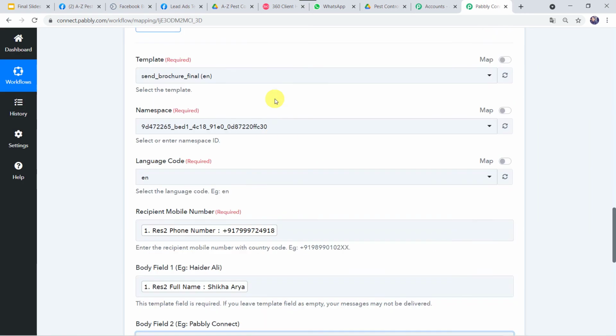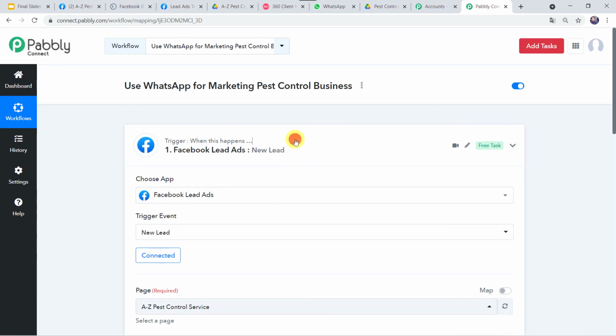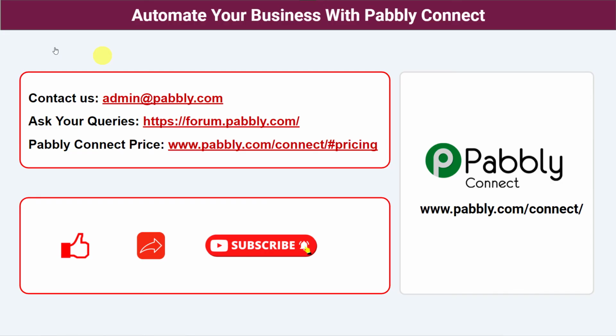Now let us move back to Pabbly Connect and let us just minimize all these windows and see in a nutshell whatever we have done till now. So in this use case we want that whenever the Facebook lead ad form is filled, automatically your pest control brochure should be shared on the WhatsApp number of the customer. So in this way we have created a successful integration between Facebook lead ads and WhatsApp using Pabbly Connect. So not just these software applications, you can integrate a ton of applications and automate your business with Pabbly Connect.